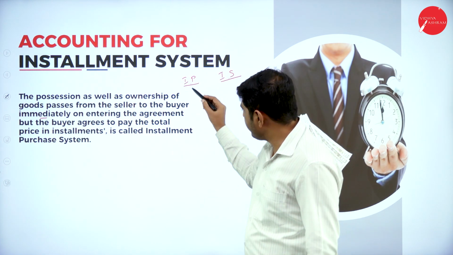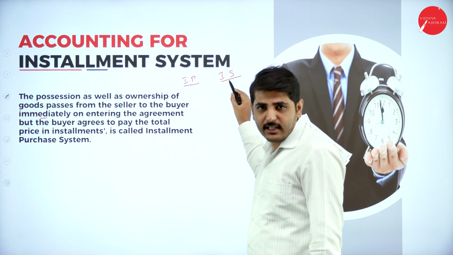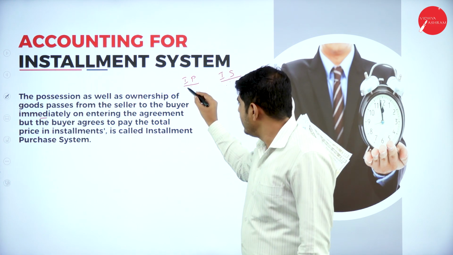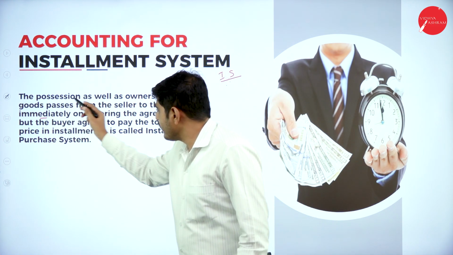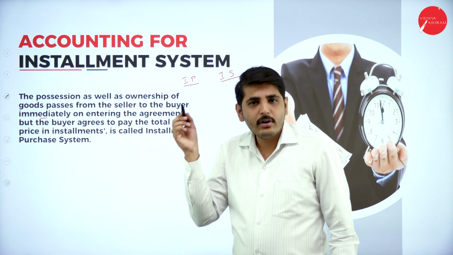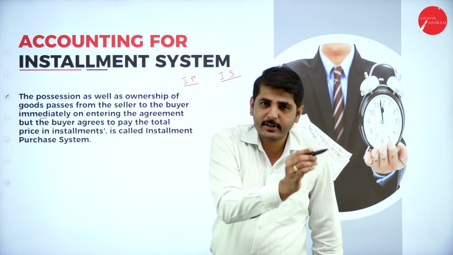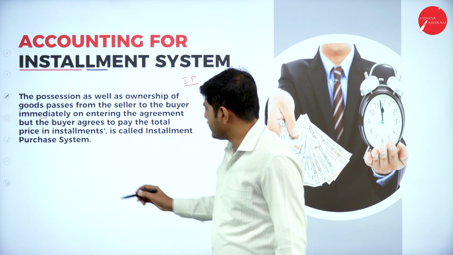Or understand, in the books of the installment purchaser, it is the installment seller account. In the books of the installment seller, it is the installment purchase account. Next, the possession of the goods will transfer on the same date of purchase. This is the difference between installment system and hire purchase system.